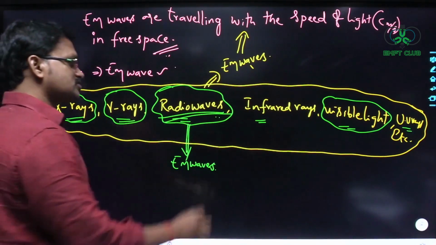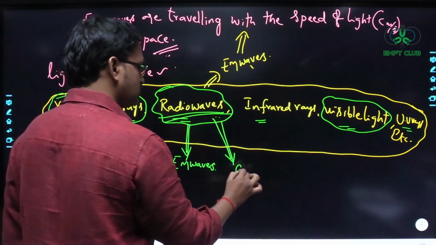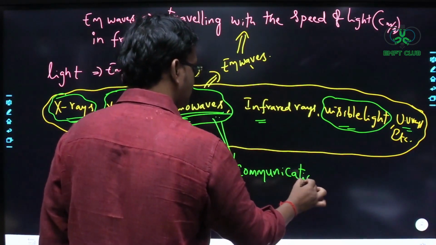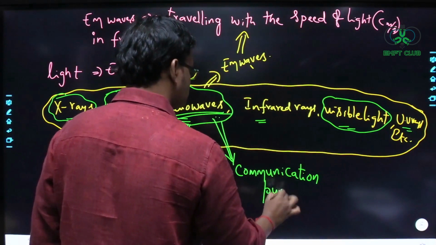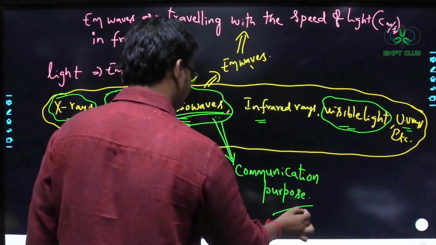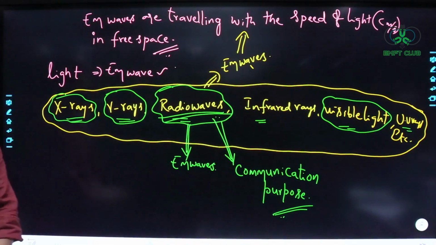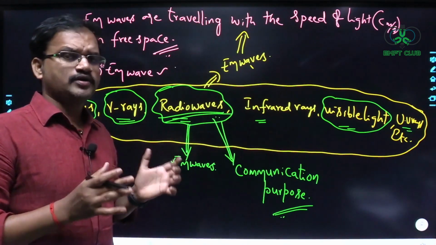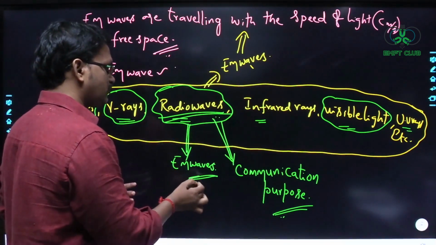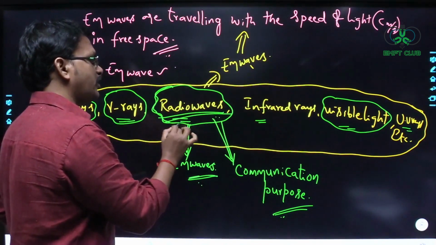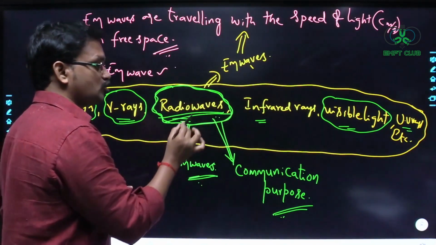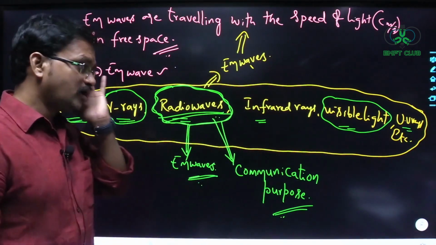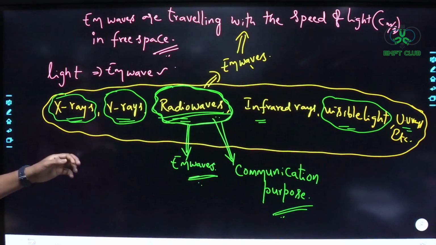Understood? So these radio waves are going to be used for what? These radio waves are going to be used for communication purpose. So in our subject, we are going to study the electromagnetic waves present in the radio wave frequency range, which are used for communication purpose, right? So I hope this is crystal clear.